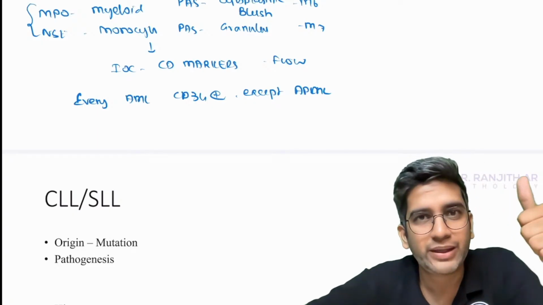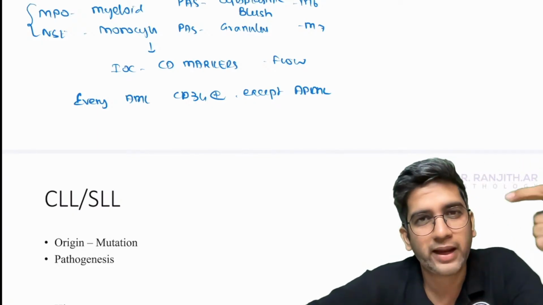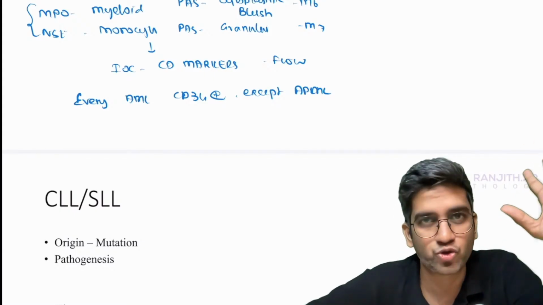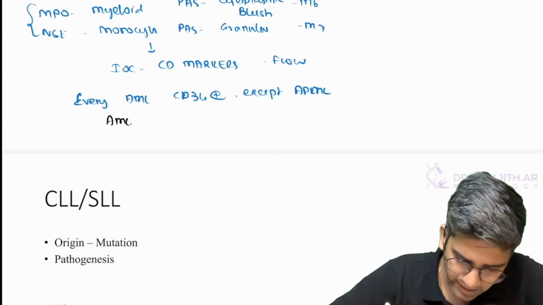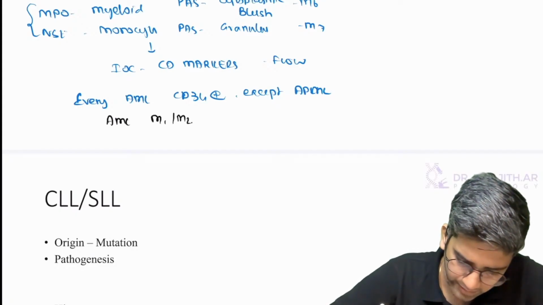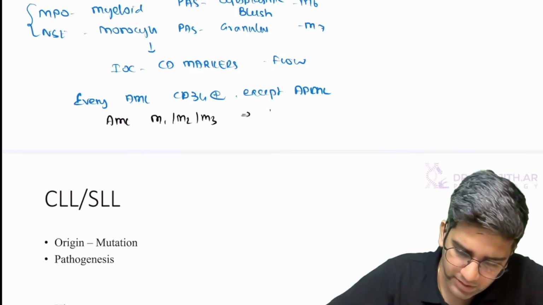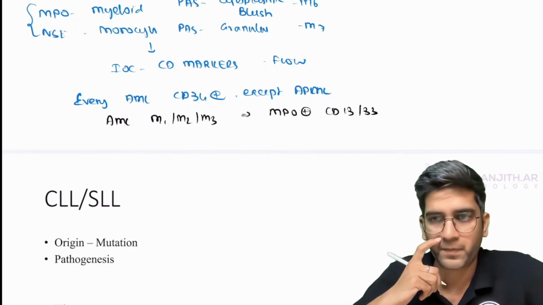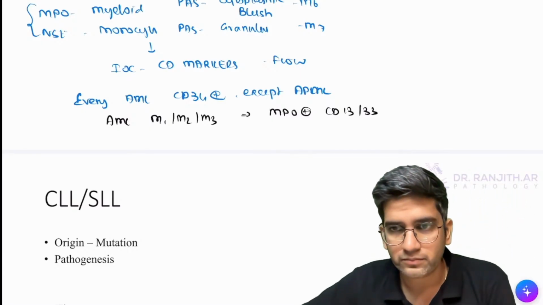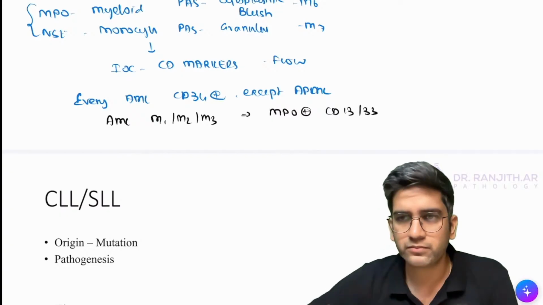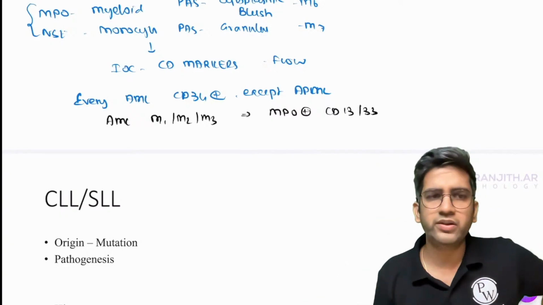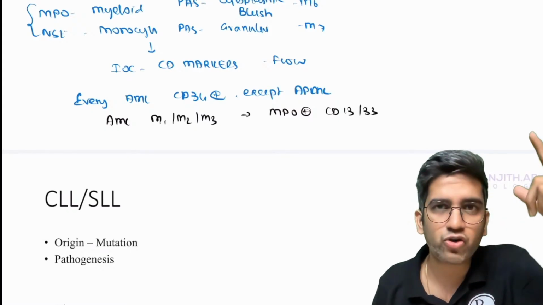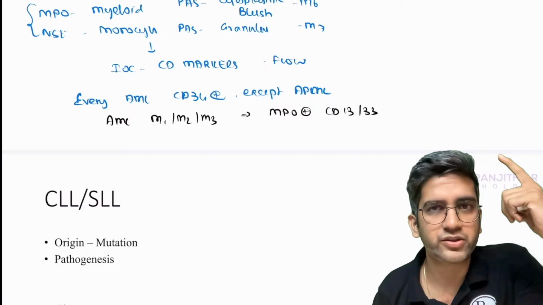Then AML M0, M1, M2 do not have a difference in microscopy. It's a difference in IHC. So every AML from AML M1, M2, M3, all of them will be MPO positive. If I want a CD marker, CD13, CD33 positive. Fine. No, it's the origin. Origin determines whether it becomes M6 or M5. If it's coming from the erythroid origin, we know that it committed erythroid cells and it becomes M6.